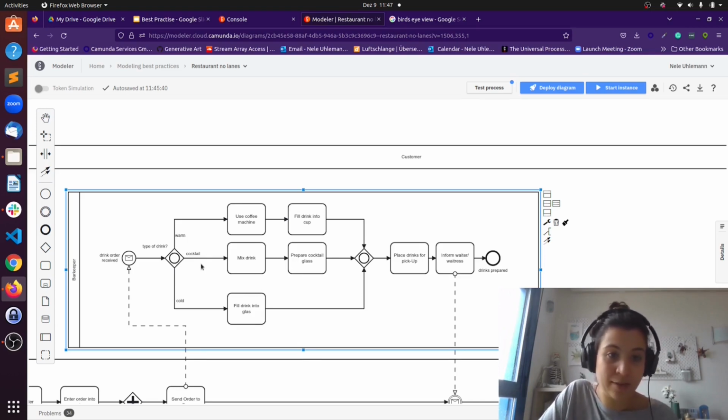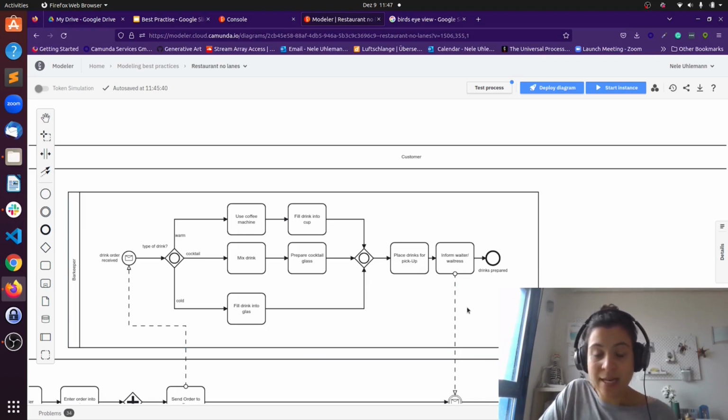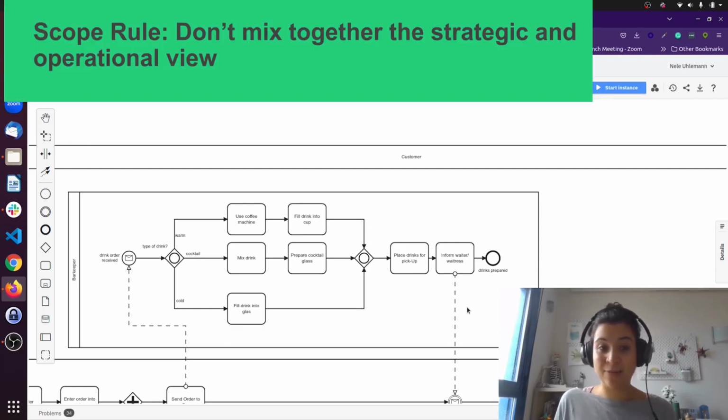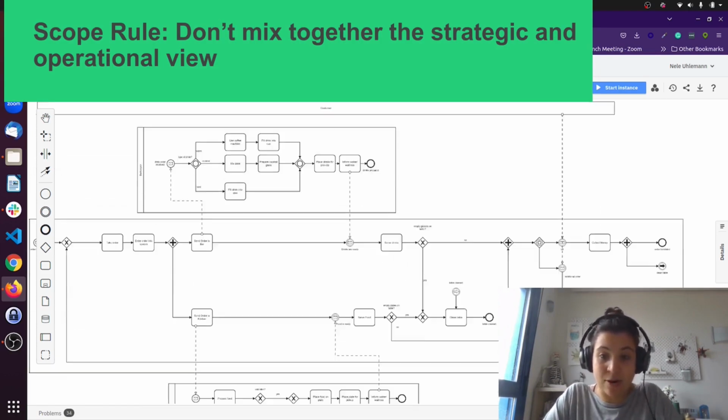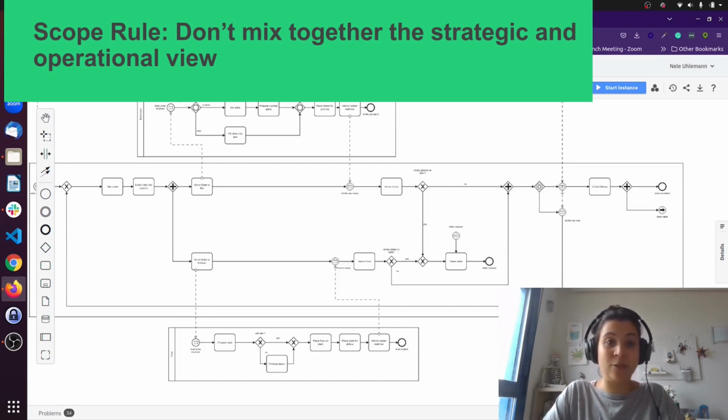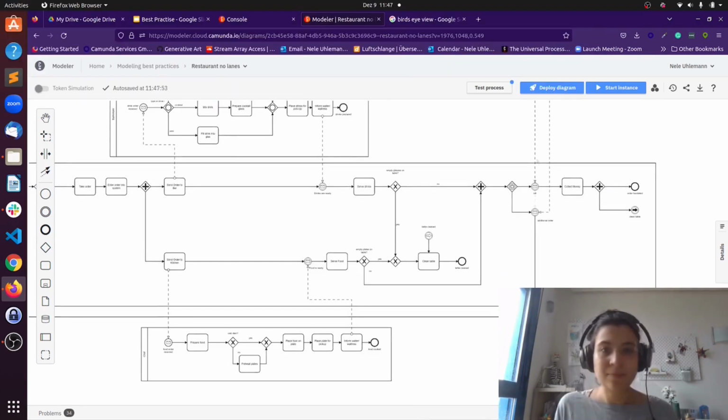If you have a warm drink and a cocktail, you have to use a coffee machine, you have to mix the drinks, and so on and so forth. You place the drinks for pickup, and after you place the drinks, you also have to talk again to the waiter. And this is basically the idea that we really can show now how a single department has to work. We are more detailed than the bird's eye view, but we have really clear instructions what the single people are doing. And this leads to the collaboration diagram I was talking about. So we have multiple pools collaborating with message flows. Let's have in the next section a look what we can do if we also have technical components included in our process model.